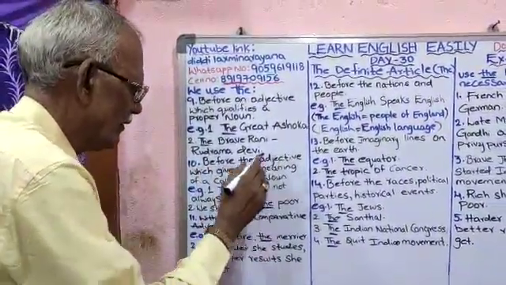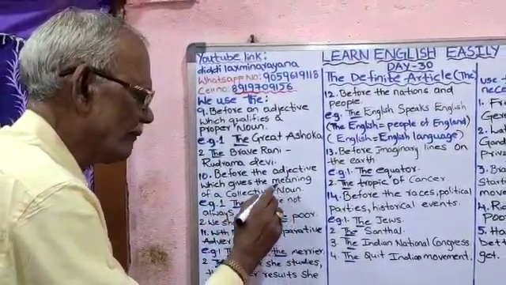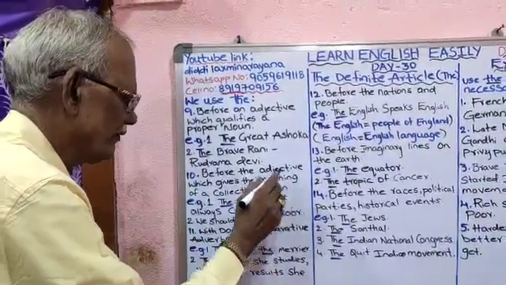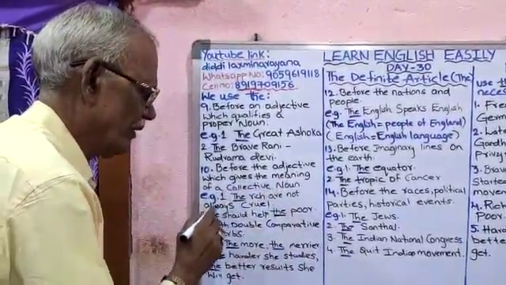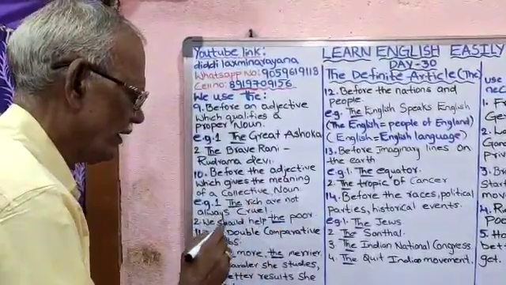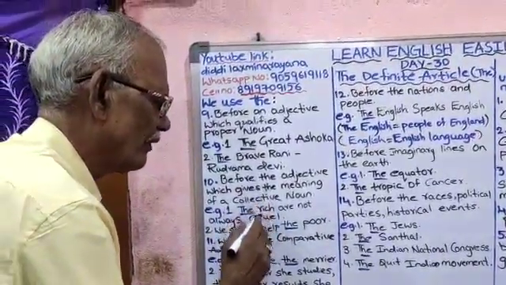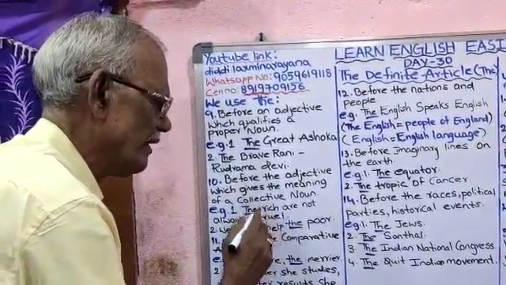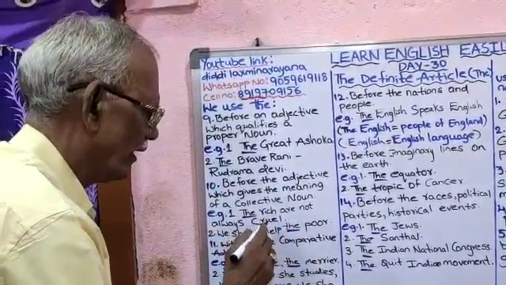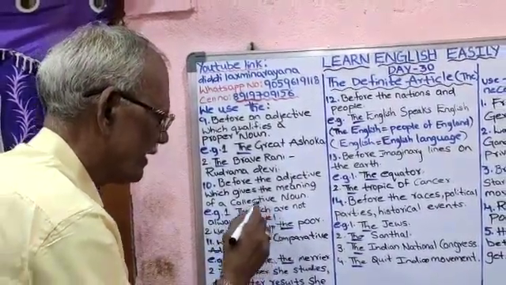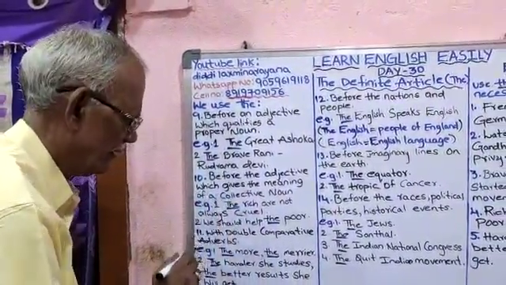10th principle. Before the adjective which gives the meaning of a collective noun. I repeat it. Before the adjective which gives the meaning of a collective noun. For example, the rich are not always cruel. The rich means the rich people. Here, rich means the rich people. The rich are not always cruel. Next, it represents the collective noun, rich people. That's why we have used here the.